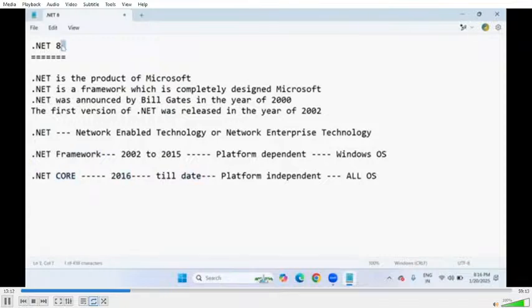In the core version, we are at version 8 right now. So you are learning .NET Core 8, or .NET 8, you can say that. If anybody asks which version of .NET you are going to learn, you should say .NET 8, or else you can say .NET Core 8. .NET 5, 6, 7, 8 are also there, and even 9 is on the way to be introduced. So we are using .NET 8 in this course completely. We are going to discuss only complete .NET 8 core concepts. For interview purposes and getting a job, this is the better approach. This is the latest, and we are going to learn all the updated things in our sessions.